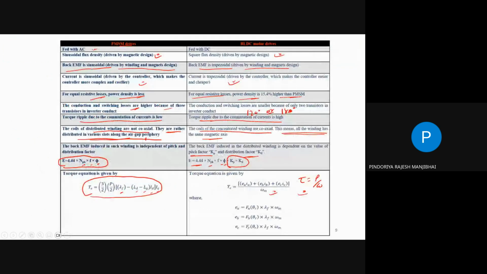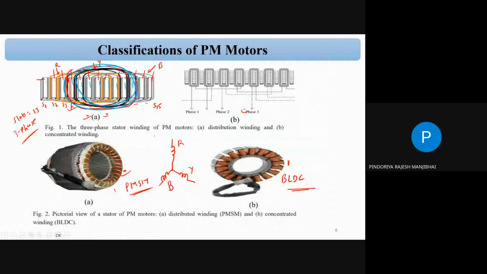So here this line is written: the coils of the distributed winding are not coaxial. And the second statement: they are rather distributed in the various slots along the air gap periphery. So from this figure, you can say it is not coaxial. It is not concentrated in one slot. It is distributed over many slots to make one complete coil.